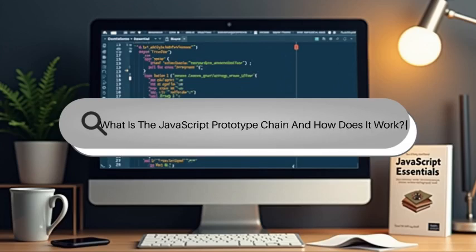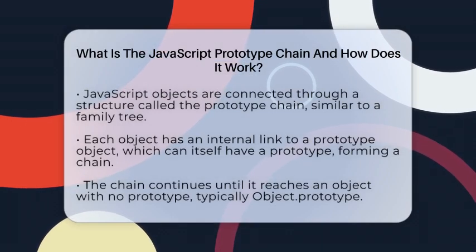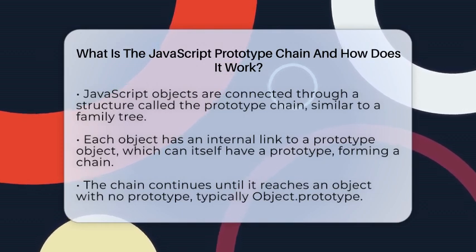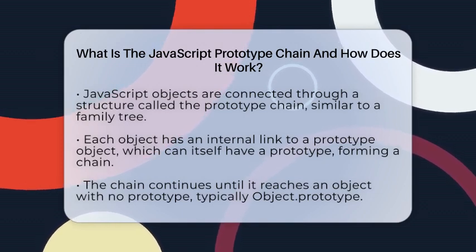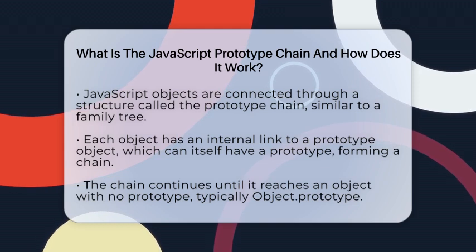What is the JavaScript prototype chain and how does it work? Imagine you have a family tree where each member passes down traits to the next. In JavaScript, objects are connected in a similar way through something called the prototype chain. This chain helps objects share properties and methods without copying them all over.